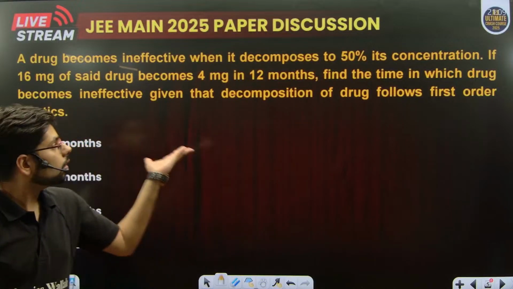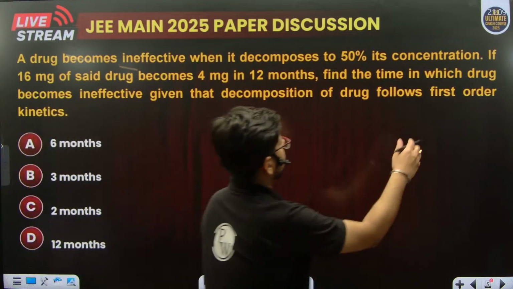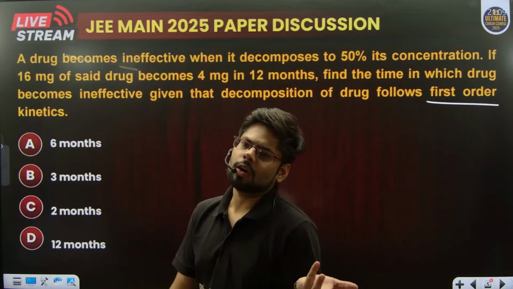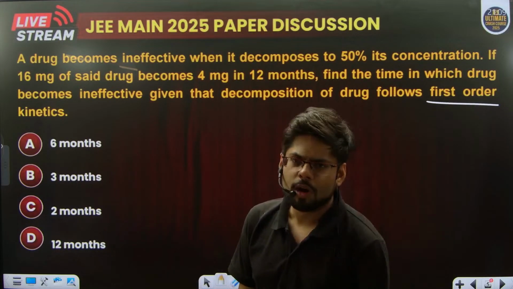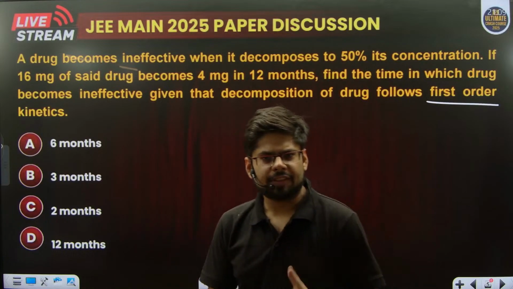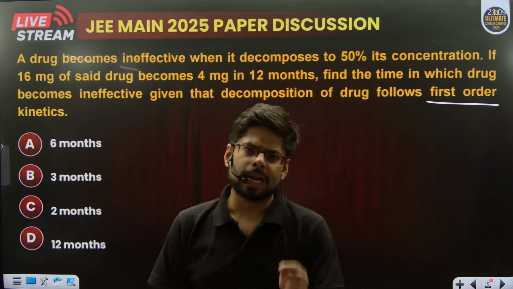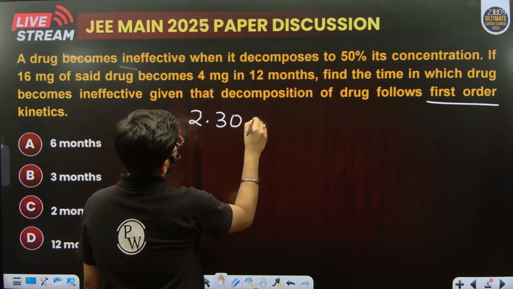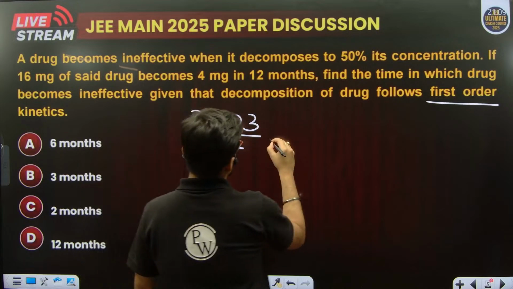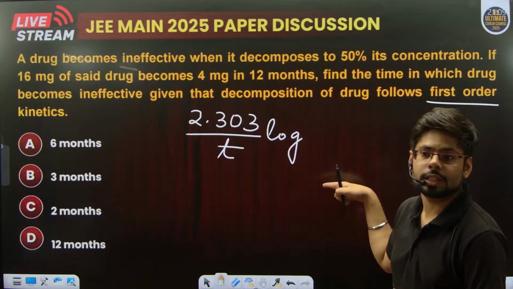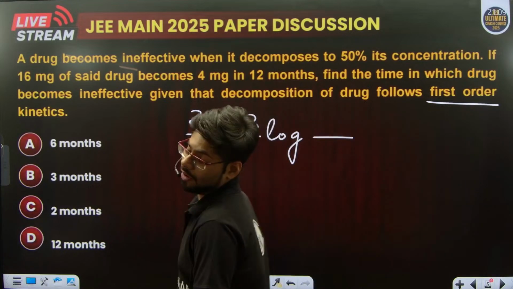Next question. It's a question on chemical kinetics. Clearly, they have mentioned that the order is 1. Now, the moment we know that the order is 1, we can straight away apply the formula. The integrated rate expression is something which we all derive in classrooms, and we expect all students to memorize the final expression. So let's use it. We know that 2.303 upon t log initial concentration upon final concentration is equal to the value of the rate constant.